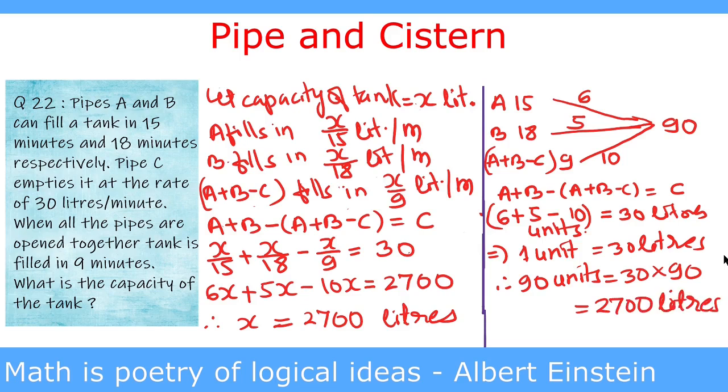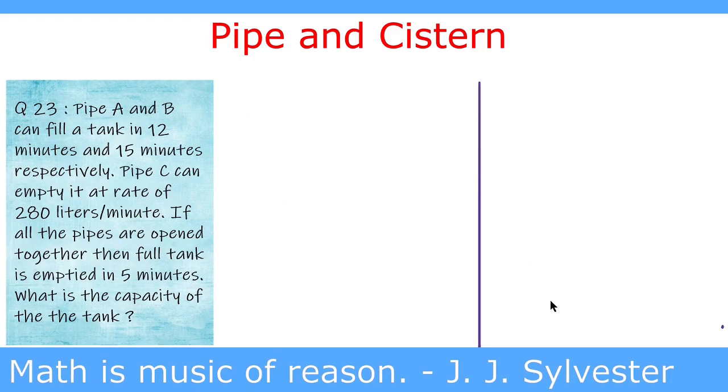This way we can solve it by the conventional method as well as by the LCM method. We go to the next question. The question is, pipes A and B can fill a tank in 12 minutes and 15 minutes respectively. Pipe C can empty it at the rate of 280 liters per minute. If all the pipes are opened together, then the full tank is emptied in 5 minutes. What is the capacity of the tank?